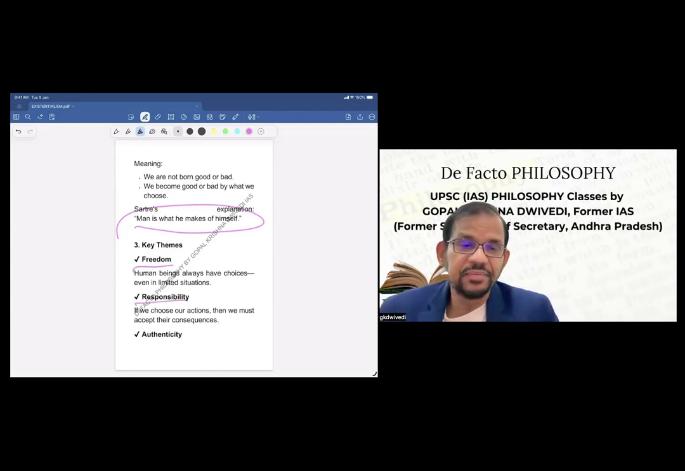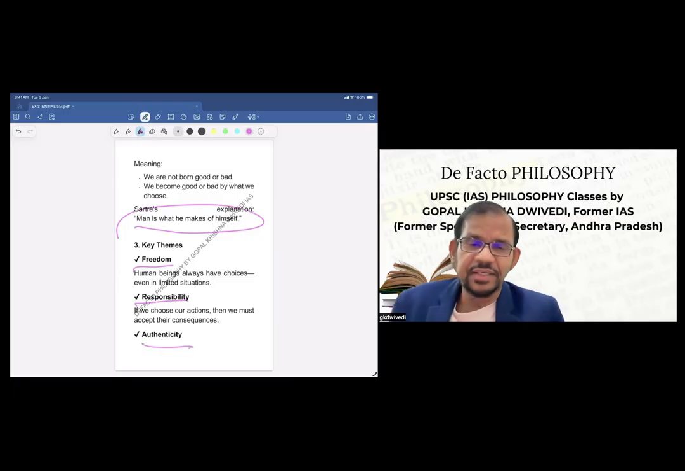Second is responsibility. If we choose our actions, then we must accept their consequences. We must be responsible for the actions also. This is another key theme of existentialism: once you are free to choose, if you choose something, then you are responsible also for the actions or consequences.